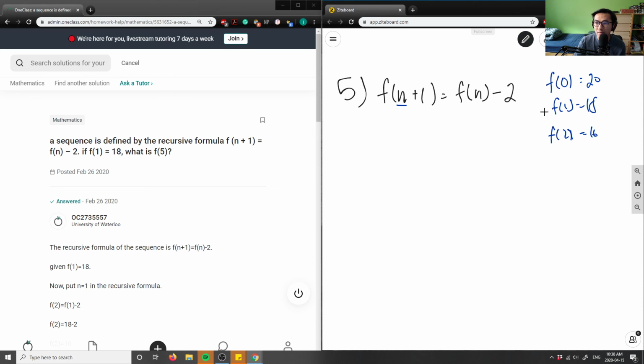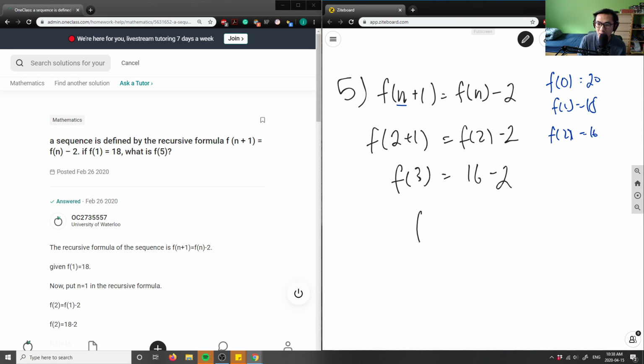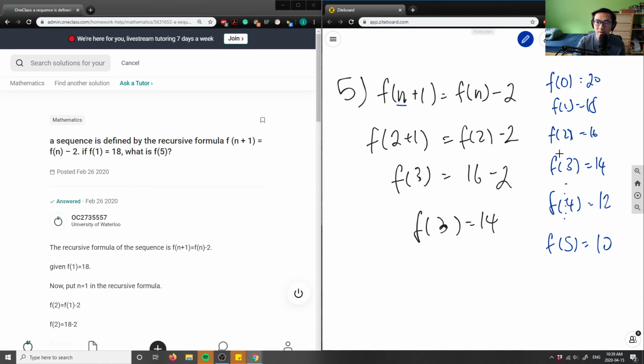So if I found f at 2, let's do f at 3. So f at 3 would mean that n here would have to equal 2, right? So it would equal f at 2 minus 2. So f of 2 is 16 as depicted here, minus 2, f at 3 equals 14, right? Therefore, if I kept doing this, f of 4 would be 12, and f of 5 would be 10, right? It's simply just decreasing by 2, right? So it's defined by this here. This is the recursive formula, right?